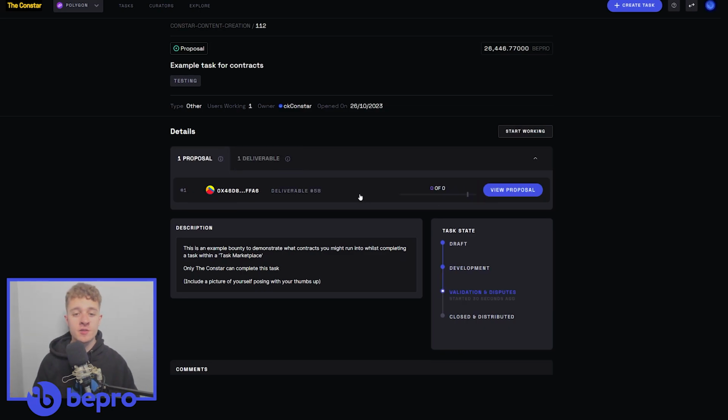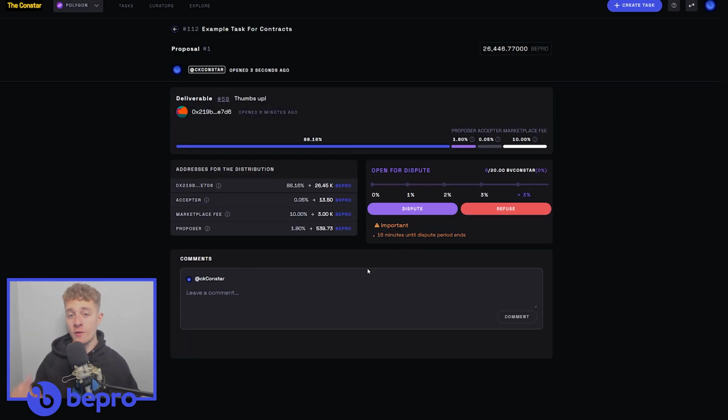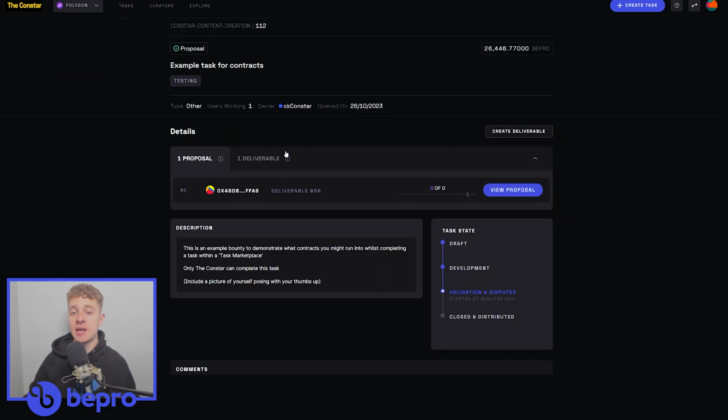So once a curator has created a proposal, we can come here on the task page and you can see that it is here for everyone to see. Now this is the point where it can be disputed by other curators in the network and it can be validated to ensure that the proposal includes the submission that is fitting for the specification of the task. In my custom marketplace, I had it set so there was a 16-minute period where the proposals could be disputed and denied. However, once this dispute period ends, then anybody within the network can come along to the proposal and then accept it so that everyone can receive their tokens.